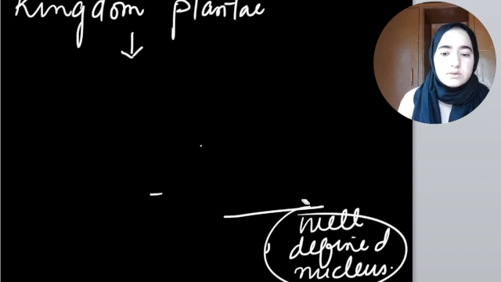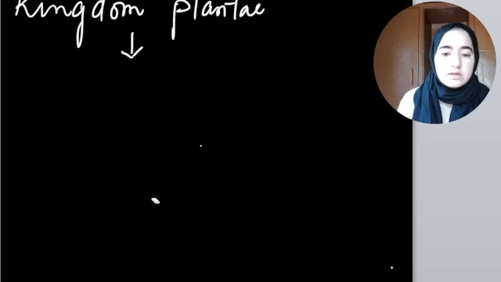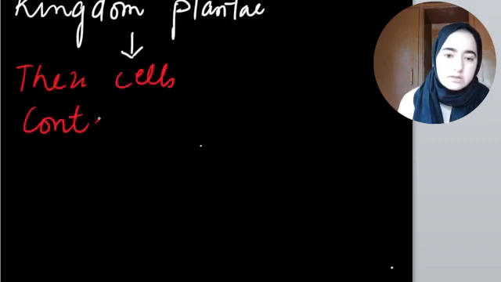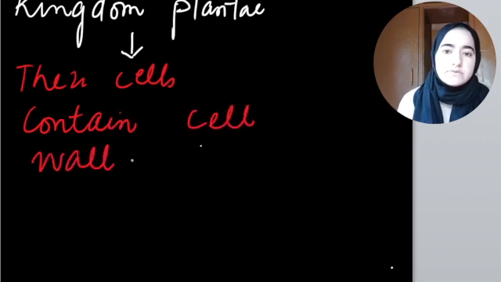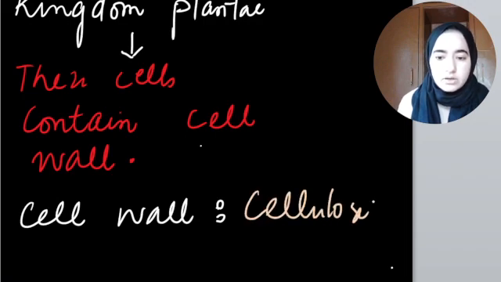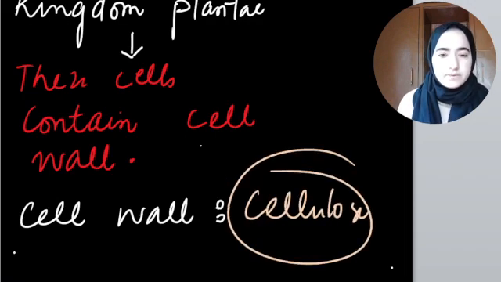I'll write it down here. Their cells contain cell wall, which is absent in animal cells, which is absent in human cells. They contain cell wall, and that cell wall is made up of cellulose, right? In plants, their cell wall is made up of cellulose. I hope this concept is clear, right?